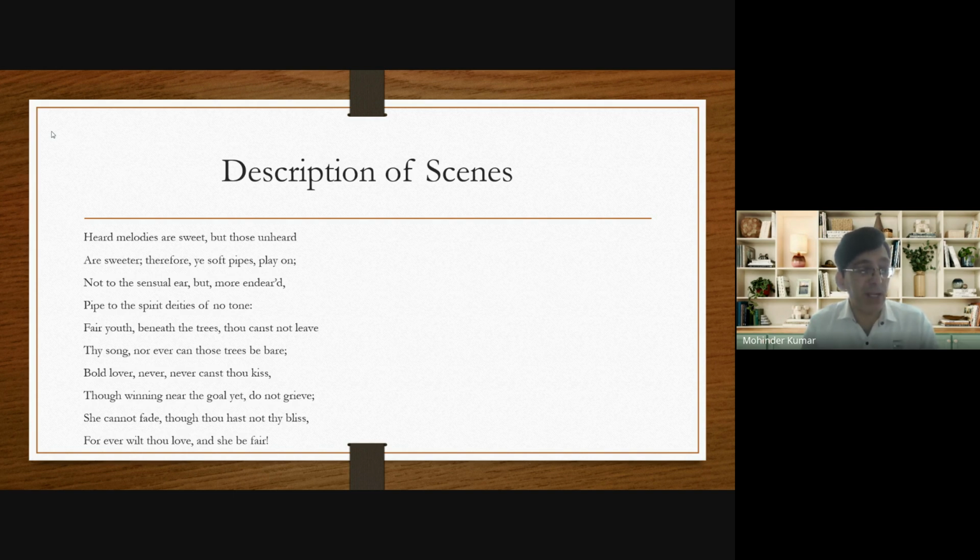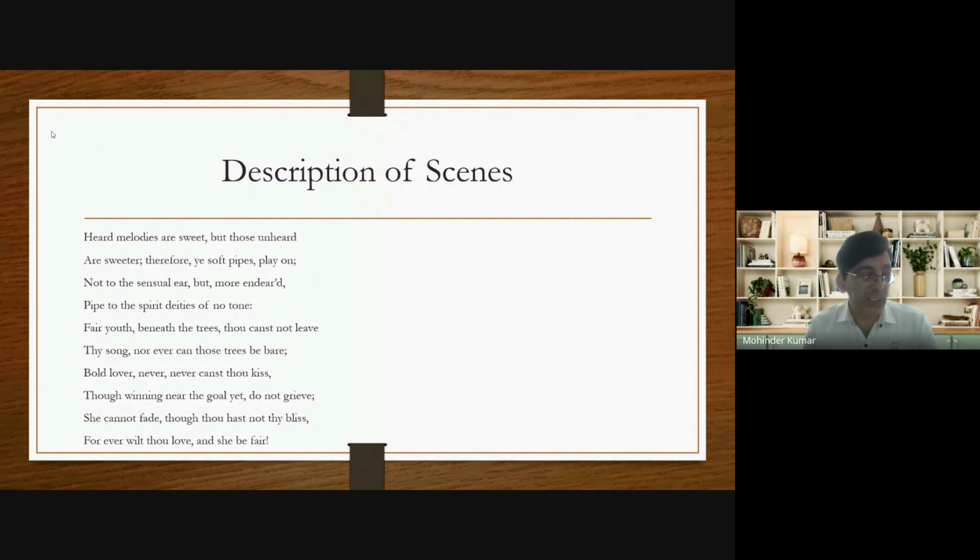So there is a permanence of art. And what happens in real life? In real life, a person gets tired after singing for some time. So there is temporariness of human life. Whereas the beautiful young man depicted on the urn will continue singing his song forever. He will not get tired. So in this way, art is permanent, whereas in real life, a person gets tired after singing for some time. So there is a temporariness of human life.